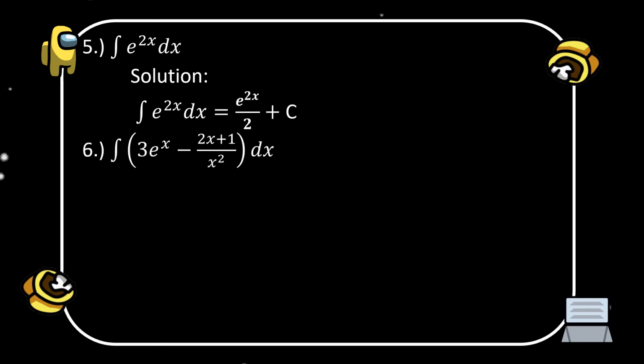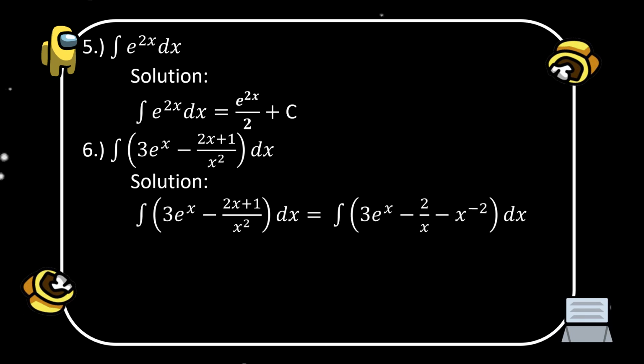In example number 6, we have here the integral of 3e to the power of x minus 2x plus 1 over x squared dx. So we have here the solution.